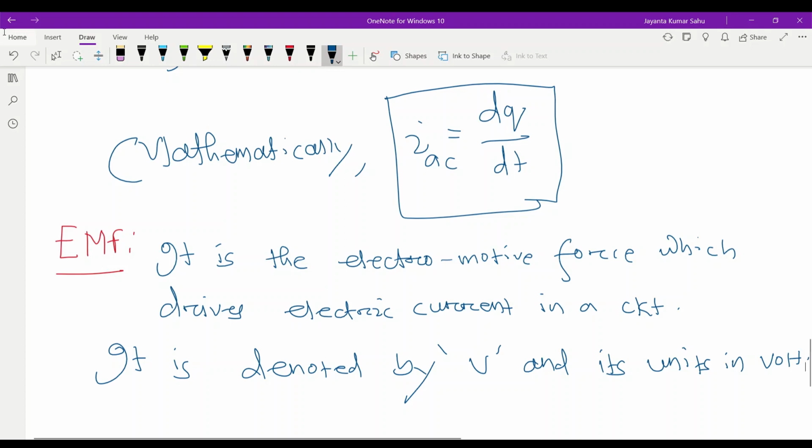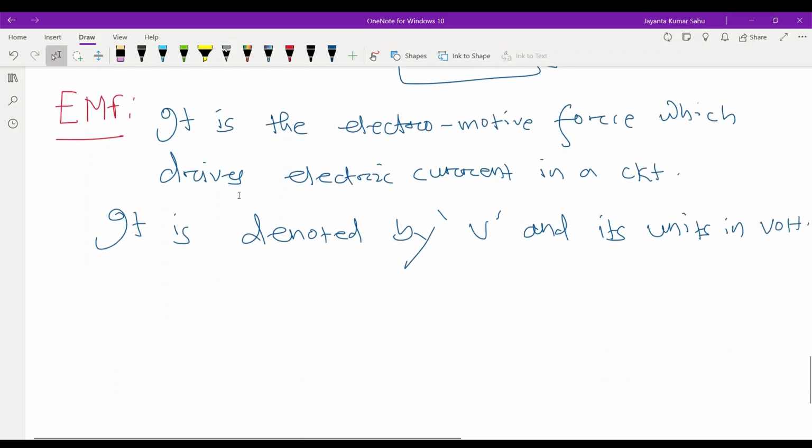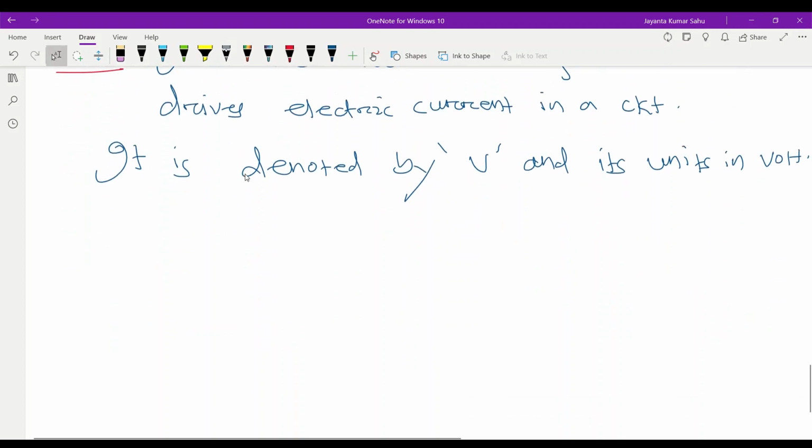After that we discuss about another basic fundamental parameter, that is resistance. Resistance means which opposes the flow of current.